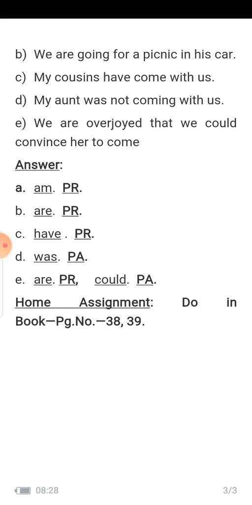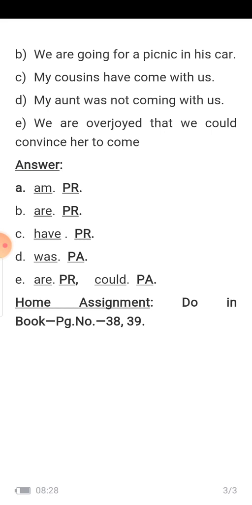So number B, we are going for a picnic in his car. Are going, are is showing here as a present tense. My cousins have come with us, have present tense. My aunt was not coming with us, was, that is past tense. We are overjoyed that we could convince her to come. So are is showing present tense and could is showing past tense.